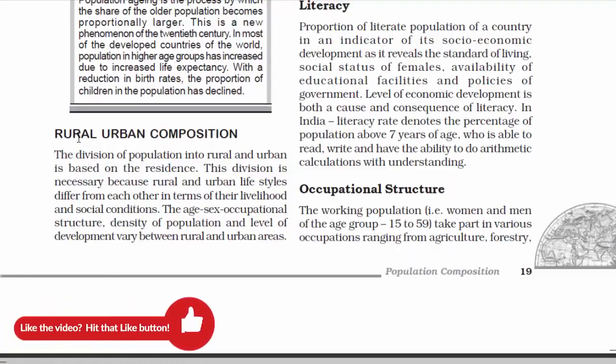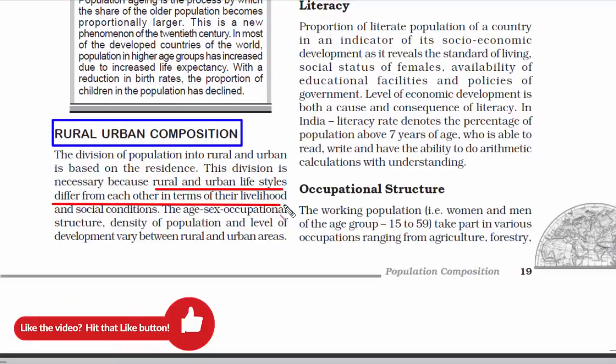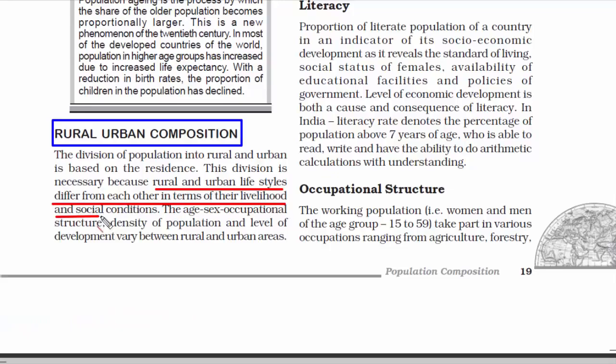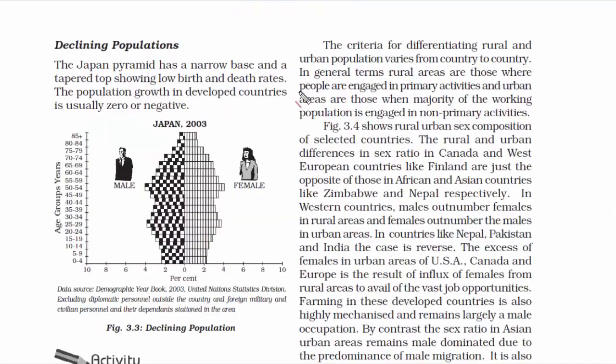Now we're going to read about rural-urban composition. The rural and urban lifestyles are totally different from each other in many ways, like in terms of the way they live and their social conditions, their age, sex, occupational structure. They are different in density of population and level of development. So there is a big difference in rural and urban areas. Now we know that rural people are engaged in primary activities, and in urban areas, the majority of the working population is engaged in non-primary activities.